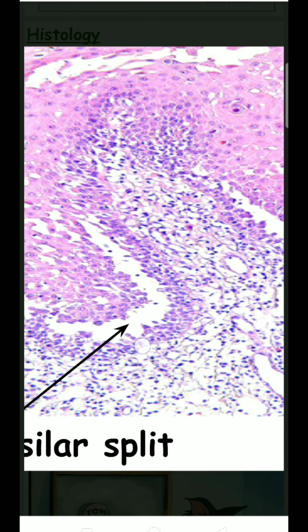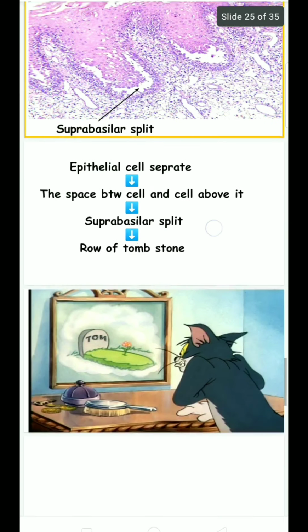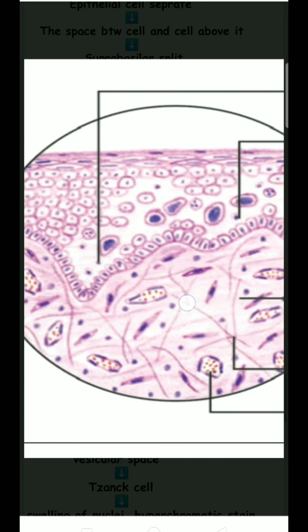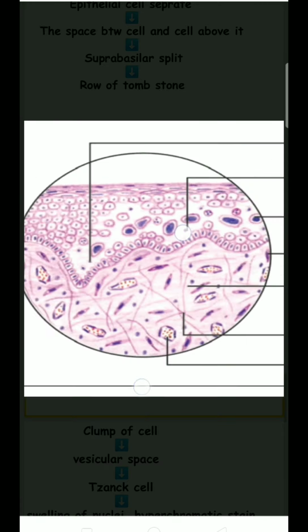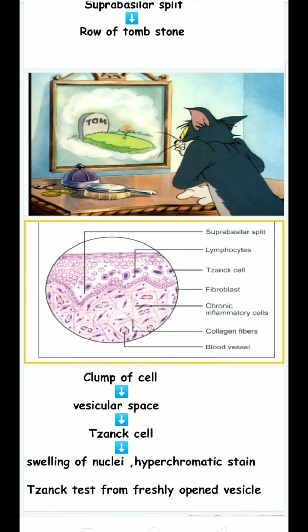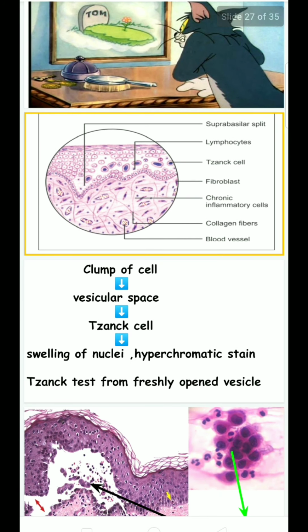The basal cells show a row of tombstone appearance. Here we see the basal cells looking like a row of tombstones. There is a clump of cells in the vesicular space, which are cellular debris that cannot easily move from this area.